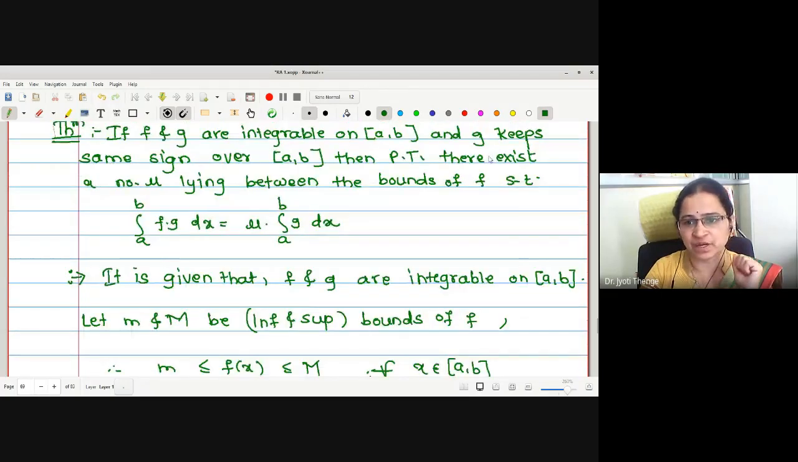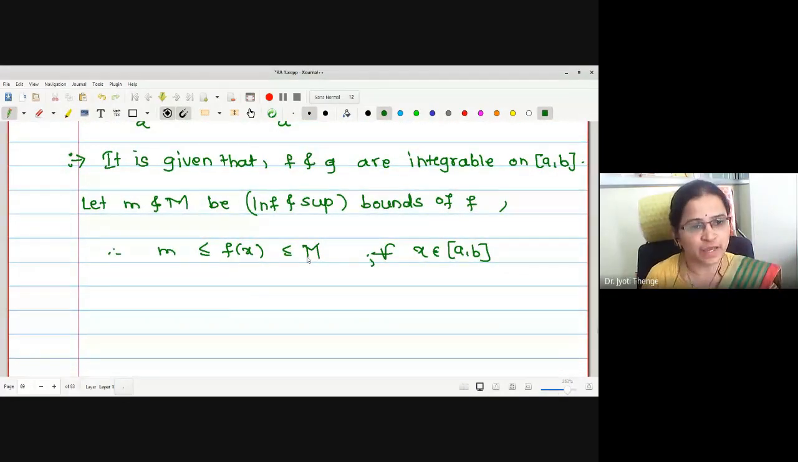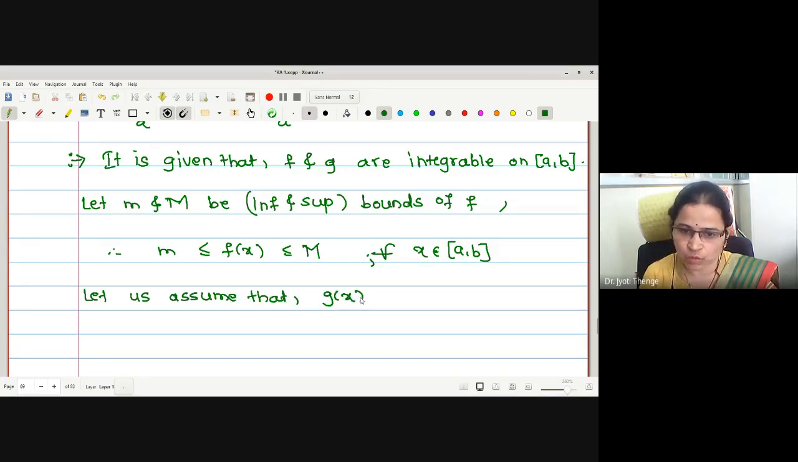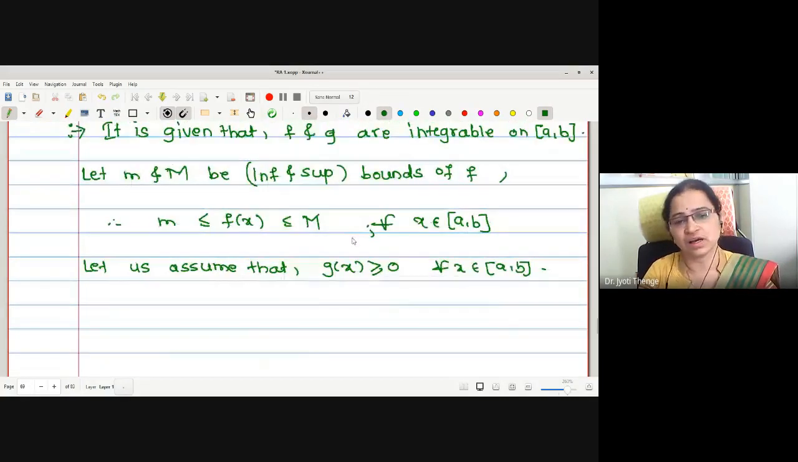Now we will use the aspect given that g keeps the same sign. Therefore, once we have to assume this is non-negative, once we have to assume this to be non-positive. For the first case, let us assume that g of x is non-negative for all x in the closed interval ab. First sign we are considering. We will conclude the same thing for g of x non-positive.